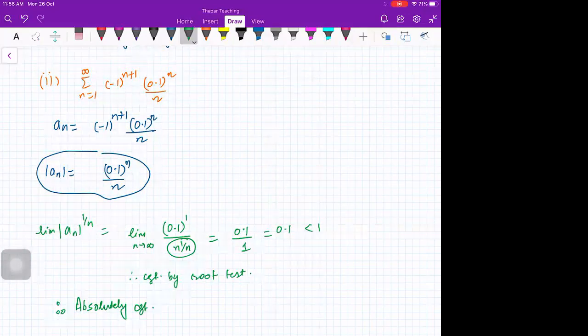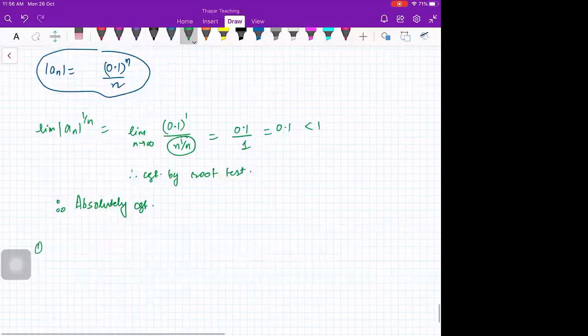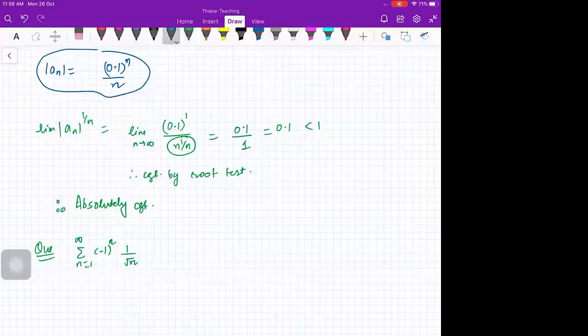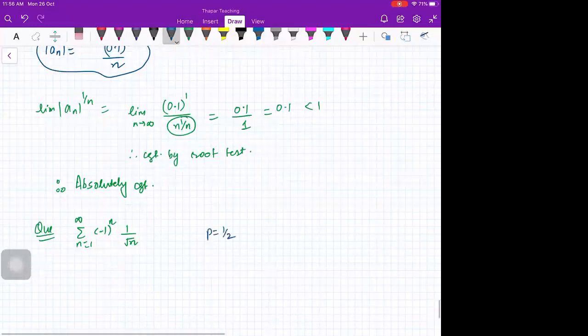Okay. So tell me this one. n from 1 to infinity, minus 1 to the power n, 1 by root n. This is direct. It is an alternating p series. Here p is half. Conditionally convergent. Already discussed. Is that okay, beta? So there are so many things like this which you can discuss.